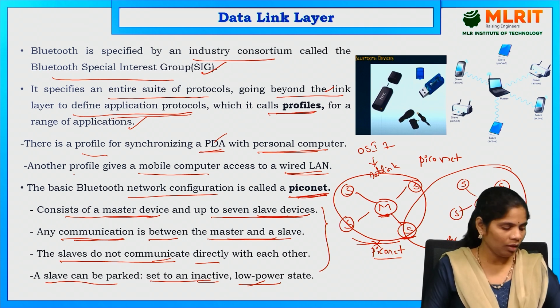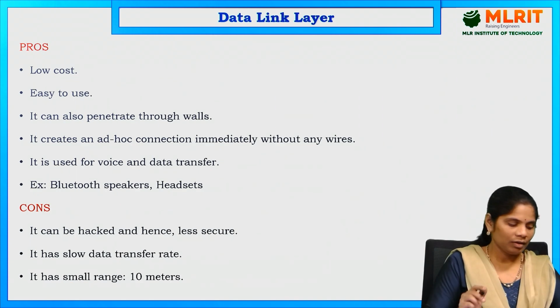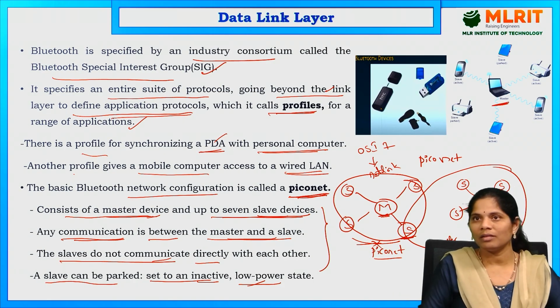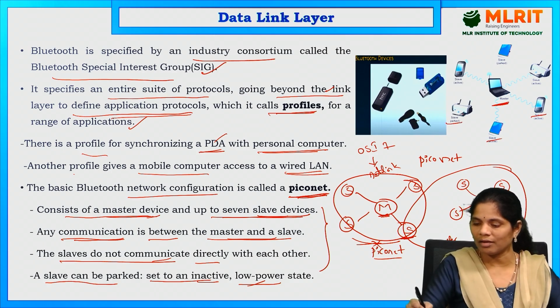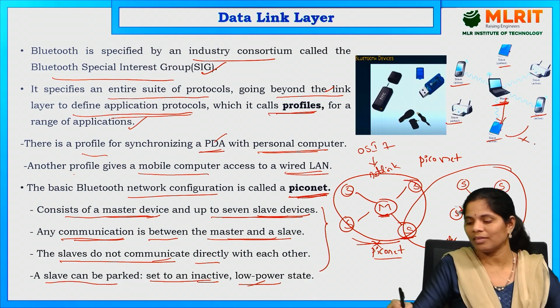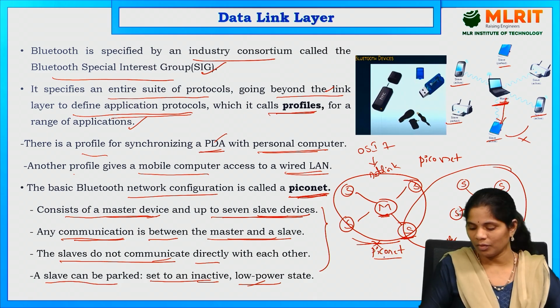That is about the Bluetooth. So in this, what are the devices that are going to be there? See, this is a master node. These are all the slave nodes. All are connected to this particular master node only. There is communication between master and slave. There is no communication between the slaves. That is the condition of the piconet.